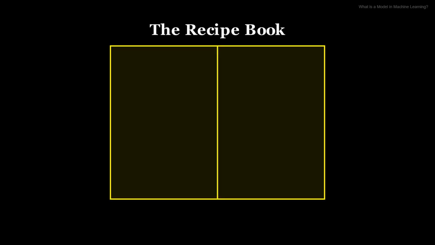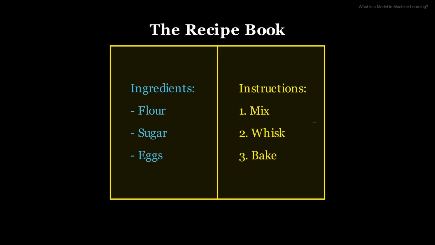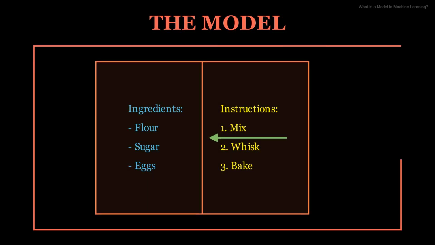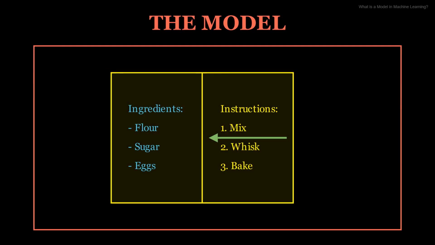Similarly, think of a recipe book. It takes specific ingredients, applies a set of instructions or rules, and transforms them into a delicious dish, like a cake. The recipe, with its precise steps, is essentially a model for creating that dish.